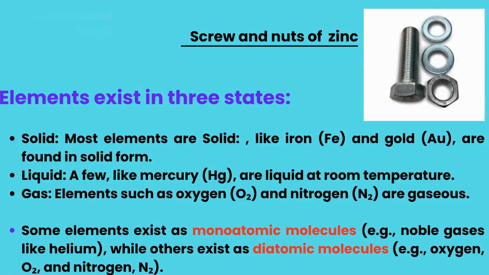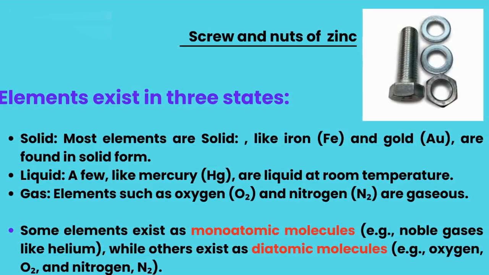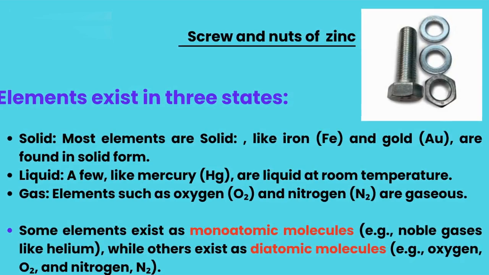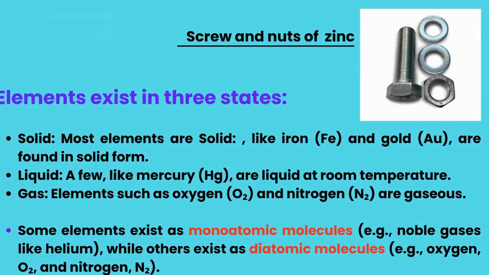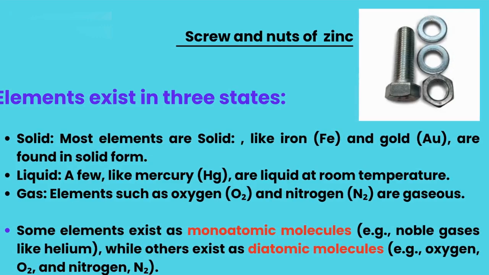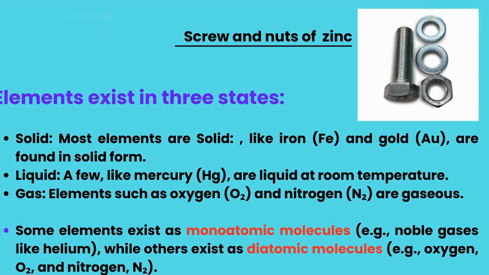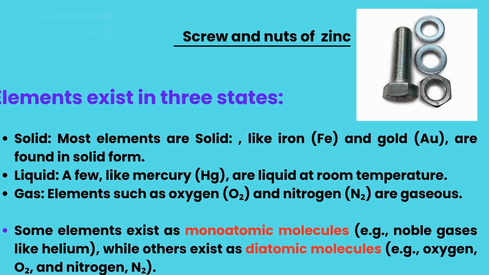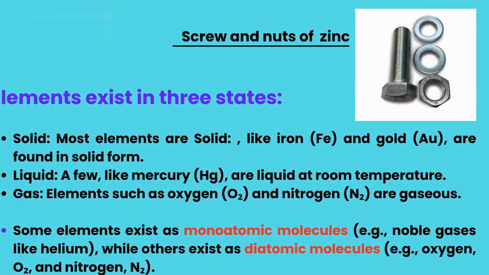Elements exist in different states. Most elements are solid, like iron and gold, and screws and nuts of zinc. A few, like mercury, are liquid at room temperature. Elements such as oxygen, O, and nitrogen, N, are gaseous.